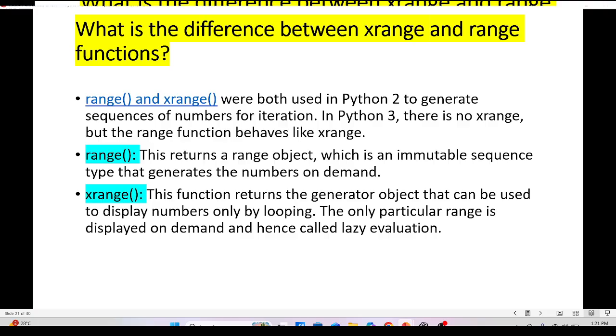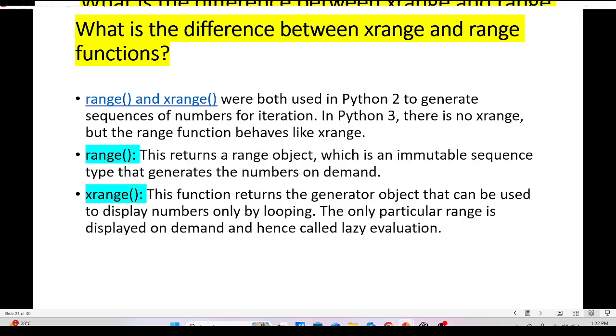What is the difference between xrange and range function? Range function and xrange function were both used in Python 2 to generate a sequence of numbers for iteration. In Python 3 there is no xrange, but the range function behaves like xrange.